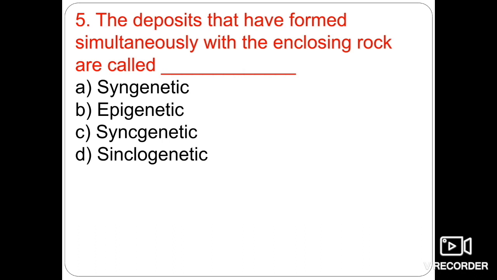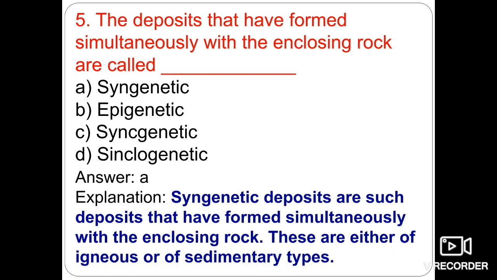Next one is, the deposits that have formed simultaneously with the enclosing rocks are known as syngenetic, epigenetic, or syncogenetic. So we have discussed in the previous slide that the deposits that are formed simultaneously with the enclosing rock are known as syngenetic deposits.